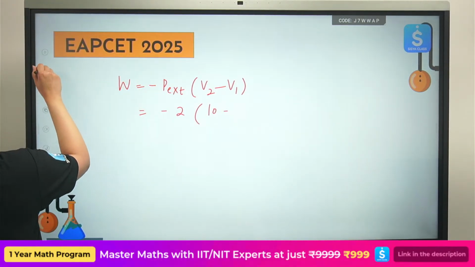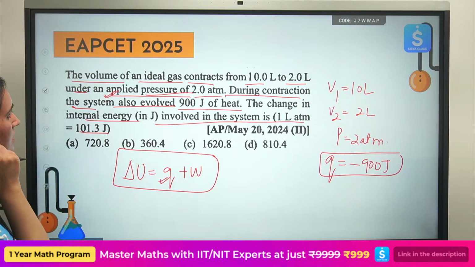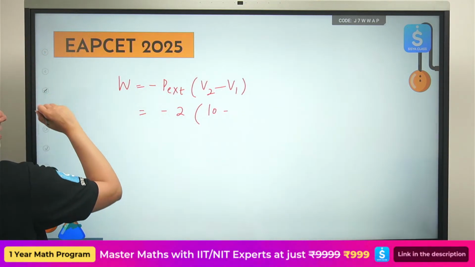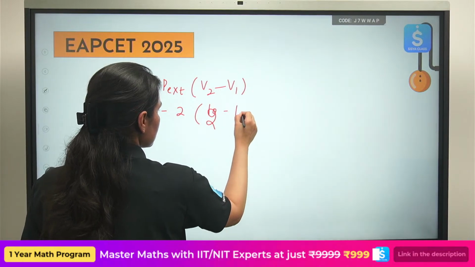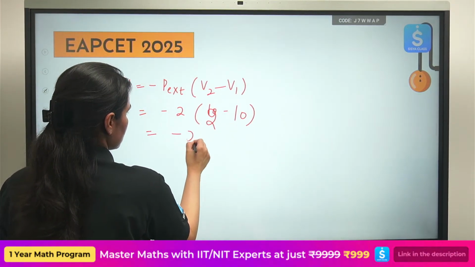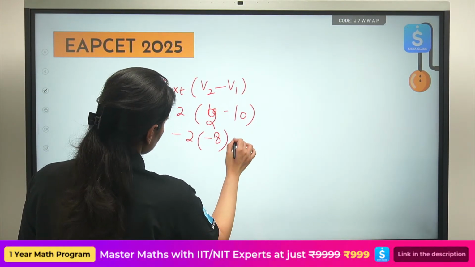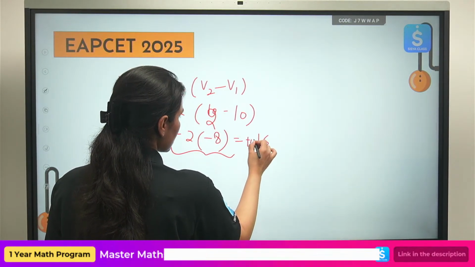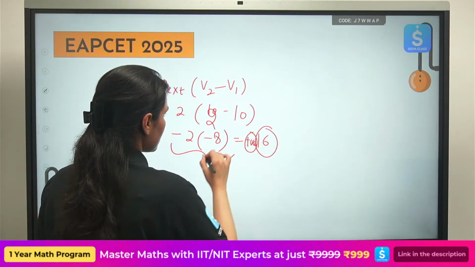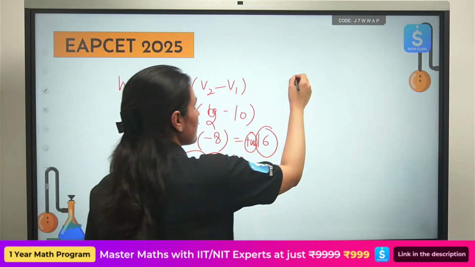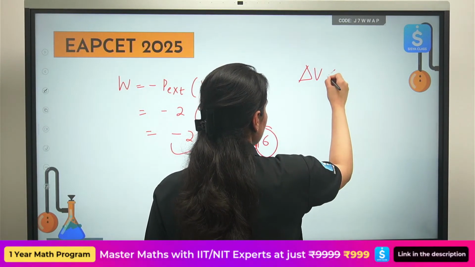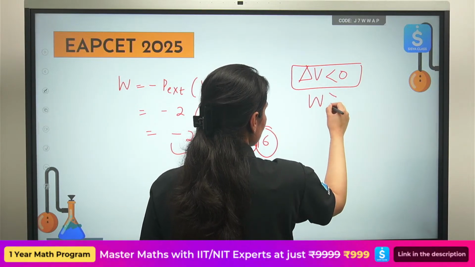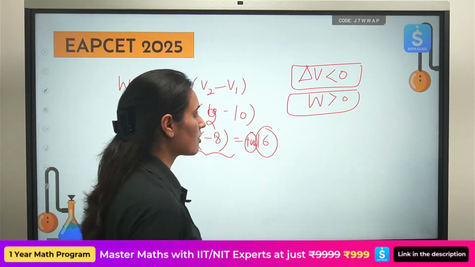V2, okay, what was V2 and V1? V2 is 2, V1 is 10. Okay, 2 minus 10. Is this positive? Can you see? If we have written this in the beginning, if delta V is negative, for contraction, your work done will come out to be positive. Do we have to remember this information?